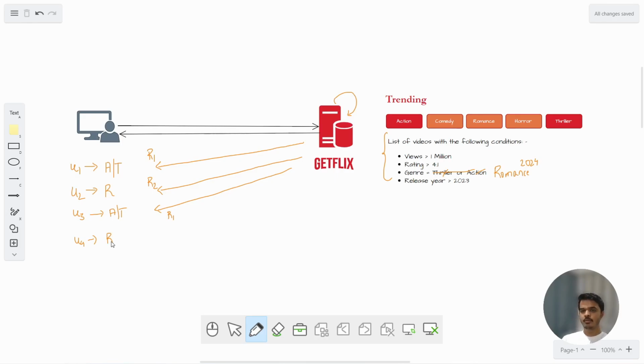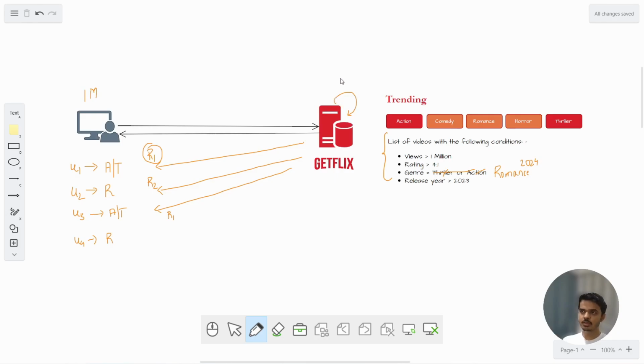So if this Getflix becomes very famous one day, and let's say it has got 1 million daily active users, and if these daily active users keep on requesting similar kinds of queries, but this database server does not store the result of these queries, then it will have to do repetitive computation again and again. It has computed some results, but because it is not storing, it will have to do it again and again.